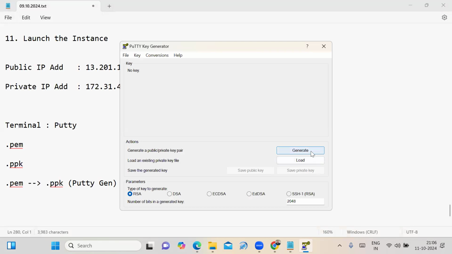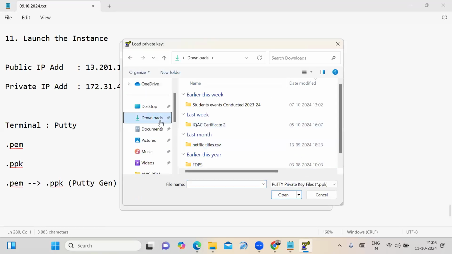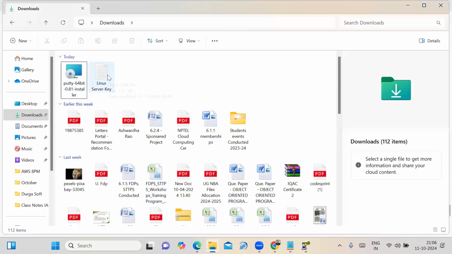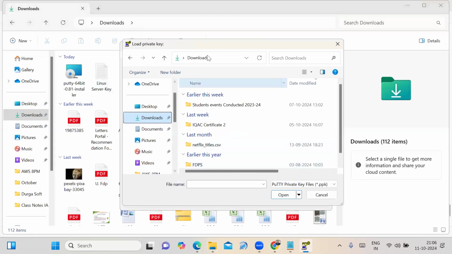Here, the generate option is there, and the load option is there. Don't go for the generate option. We have to select the load option. Click on the load option. Where is your PEM file? It is in my downloads. I'm selecting the downloads option. But why is my PEM file not showing here? No doubt my PEM file is there in my downloads with the name Linux server key. But here it is not showing.